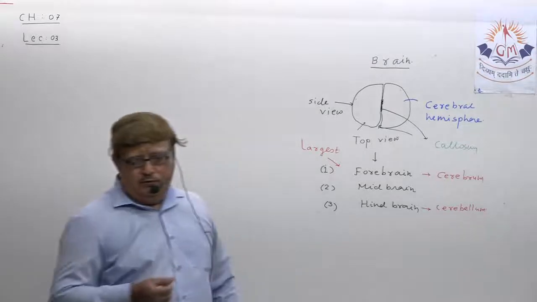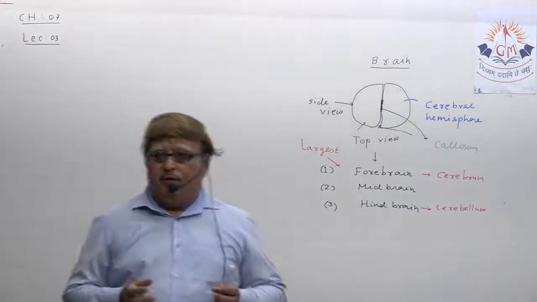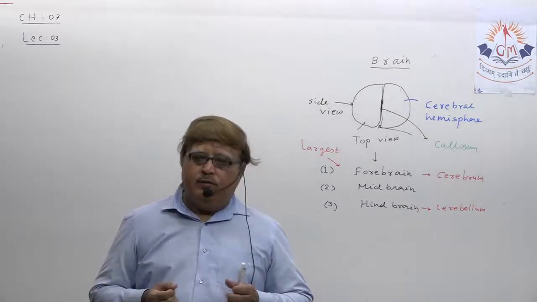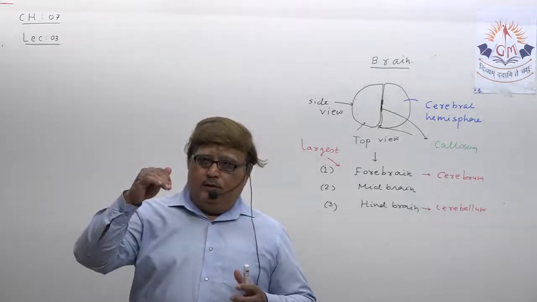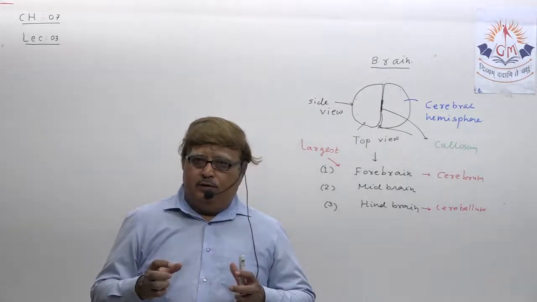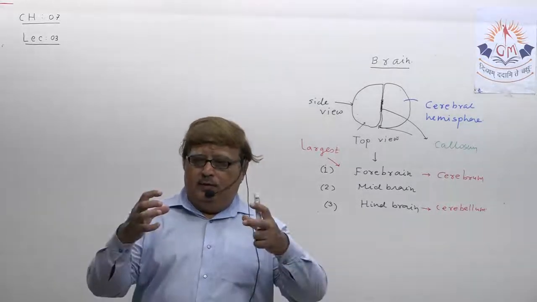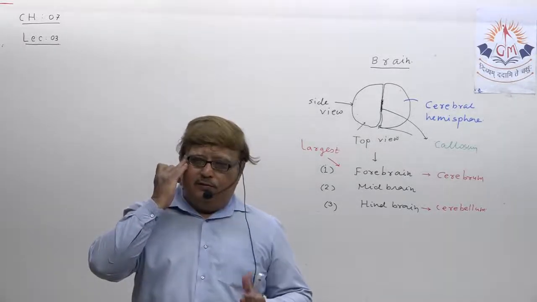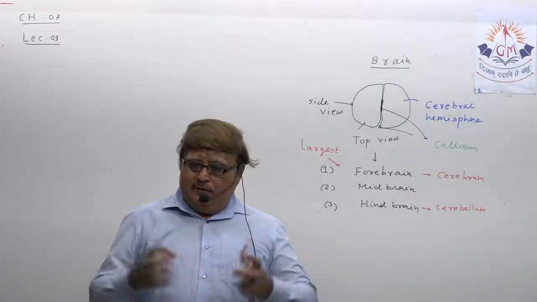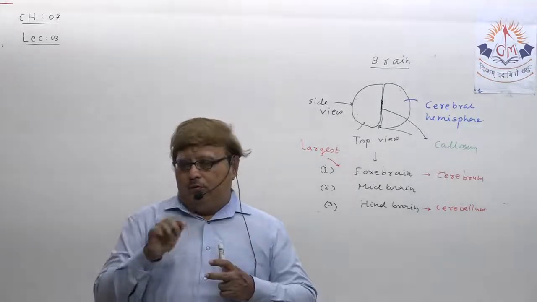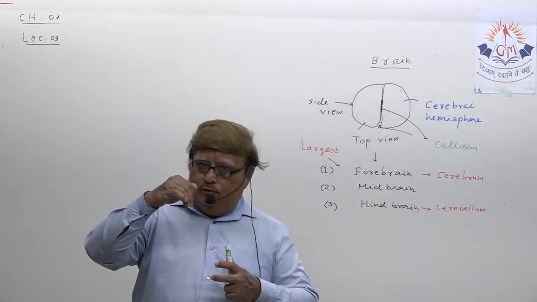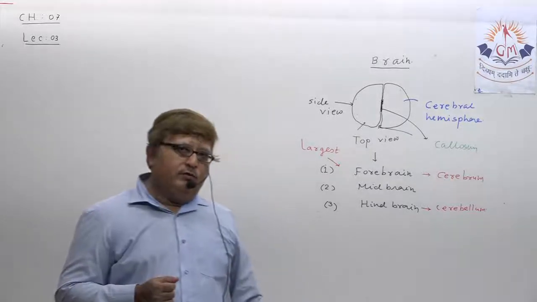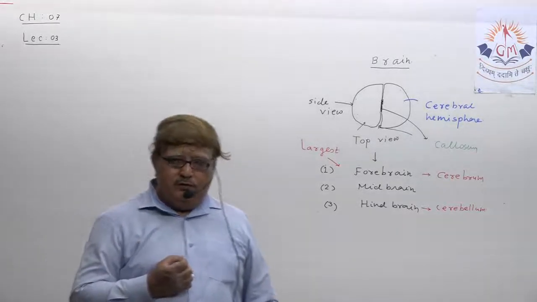So just now, I have also written one word, if you can see, cerebral hemisphere. What does it mean? Cerebral hemisphere means two hemispheres. It's a part of the large brain only, the forebrain only. And from the top view, the hindbrain as well as the midbrain are not visible. So when I am talking of cerebral hemisphere, I am talking of the forebrain only, the largest part of your brain. Understand? They are joined from the dorsal view, from the top. They look like they are separate, but they are joined by the corpus callosum, one type of tissue you can say.